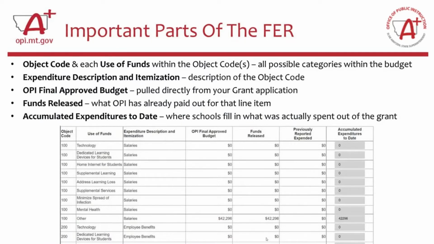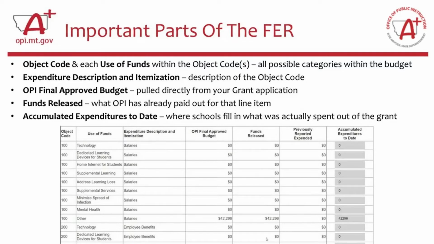After you create a final expenditure report, it opens up and you will see a table that looks like this one. Now, this is only a partial screenshot. You can see that there are quite a few line items in here. What I want to talk to you about right now is the columns that you'll see in the final expenditure report, but we'll get through all of this together.